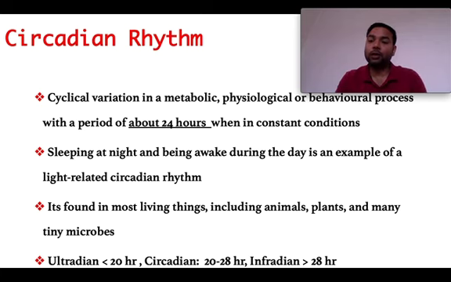Unlike other cyclical rhythms, like seasonal ones by the period of a year, the circadian rhythms are very much ubiquitous. They happen in almost all organisms. So there are other terms. If the repetition of the phenomenon is less than 20 hours, then it is called ultradian. And if it is more than 28 hours, then it is called infradian. And if it fluctuates between 20 to 28 hours, then it is called circadian.